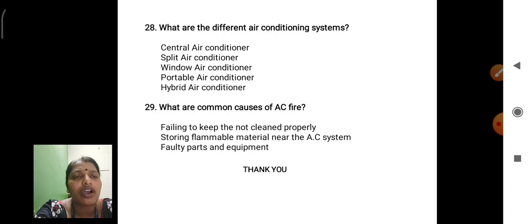Next, what are common causes of AC fire? Major causes are failing to keep the unit cleaned properly. Second one, storing flammable material near the AC system, and faulty parts and equipment.